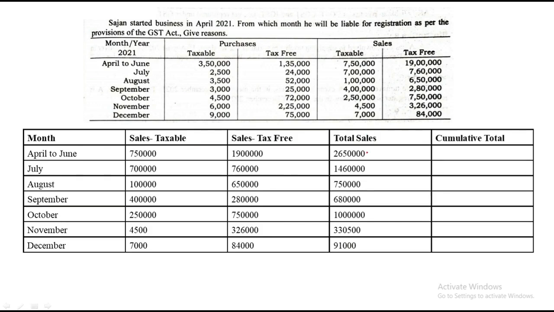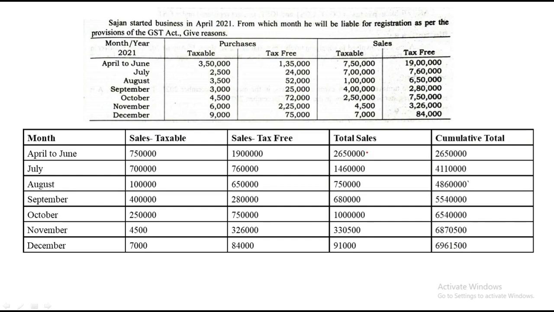Now the next step is very simple. We need to find the cumulative total. So we take the first value as it is and add it to the subsequent value. 26 lakh 50 thousand plus 14 lakh 60 thousand will give you 41 lakh 10,000, plus 7 lakh 50 thousand will give you 48 lakh 60 thousand, plus 6 lakh 80,000 gives you 55 lakh 40,000, plus 10 lakhs will give you 65 lakh 40,000, plus 3 lakh 30,500 will give you 68 lakh 70,500, plus 91,000 will give you 69 lakh 61,500.